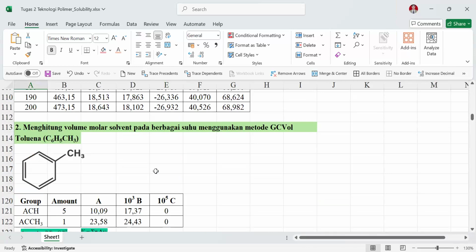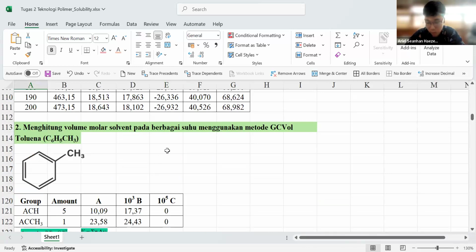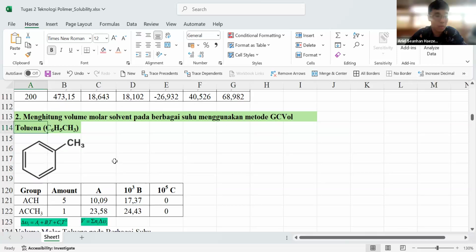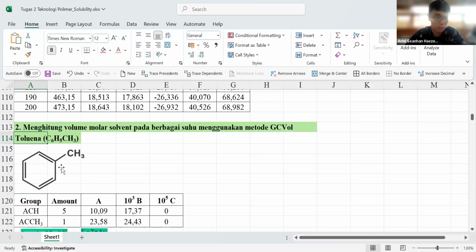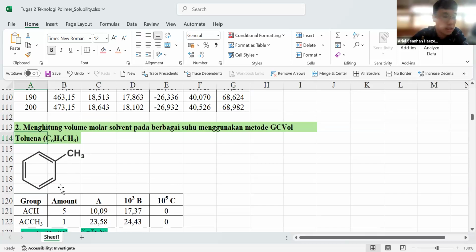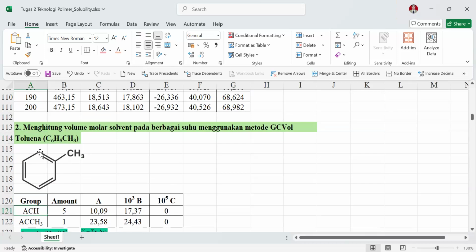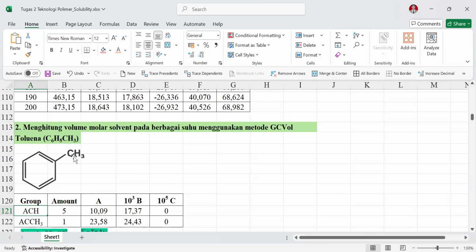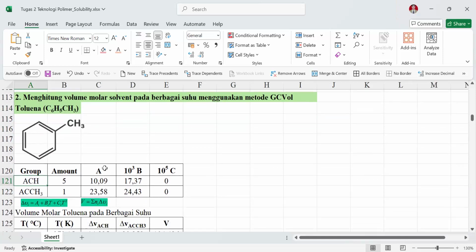Step 2 is to calculate the molar volume of the solvent at various temperatures using the GCVOL method. Here, toluene has an aromatic group, containing 5 ACH groups and 1 ACCH3 group.